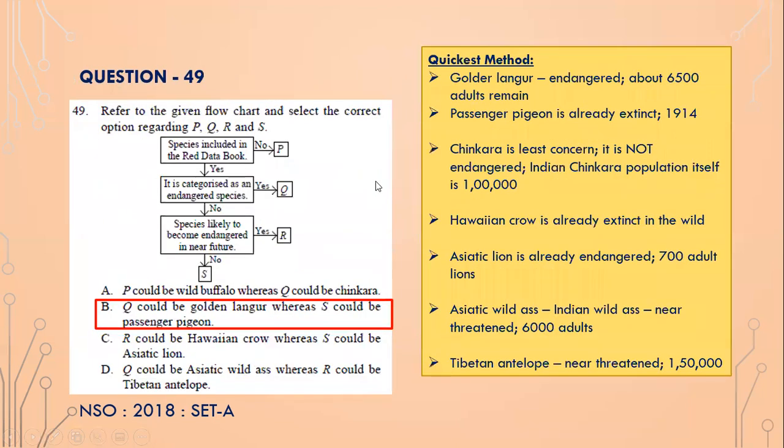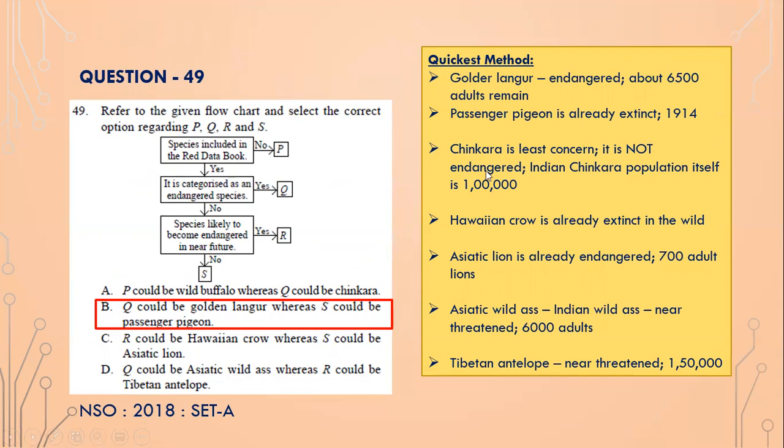Okay, next one. Refer to the given flow chart. Okay, so let's see. Golden langur is already endangered. About 6,500 adults remain. Passenger pigeon is already extinct in 1914. So Q could be golden langur, which is already endangered, because only 6,500 adults remain in the wild. And S could be passenger pigeon. So specimens likely to become endangered in the future? No, because specimens are already extinct. Passenger pigeon is already extinct. The last one died in 1914.